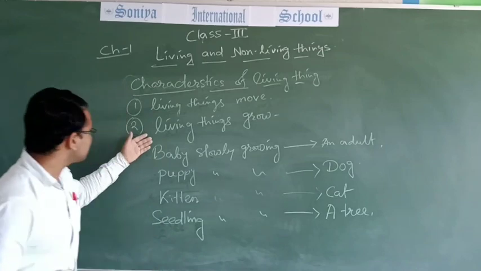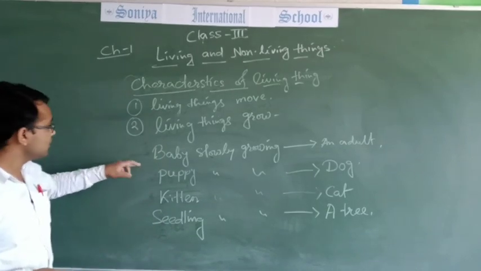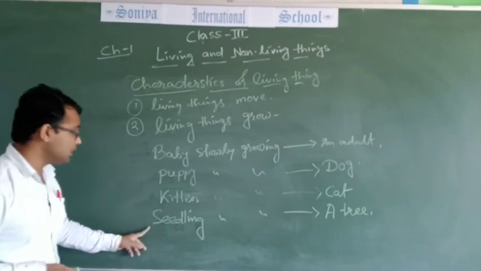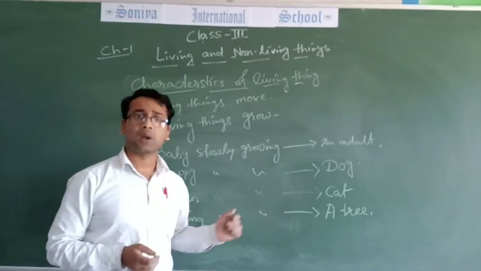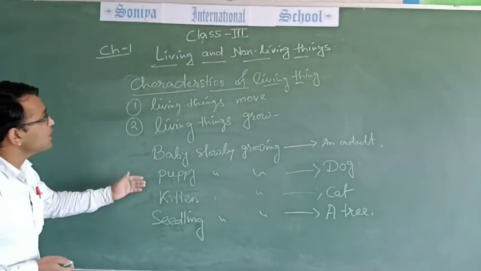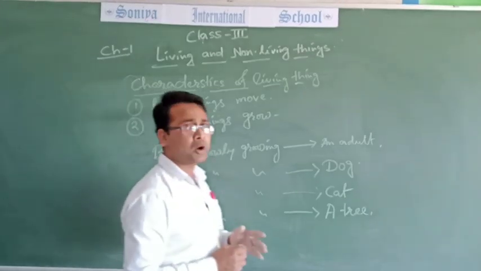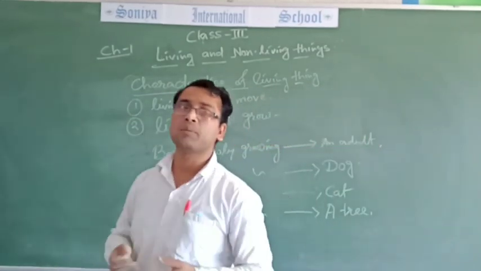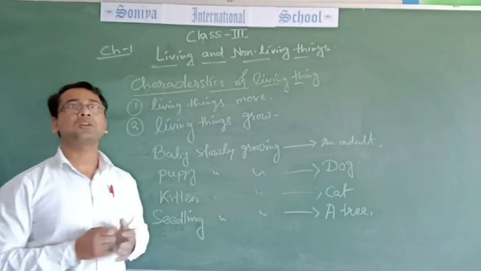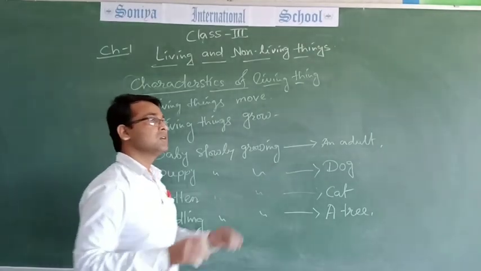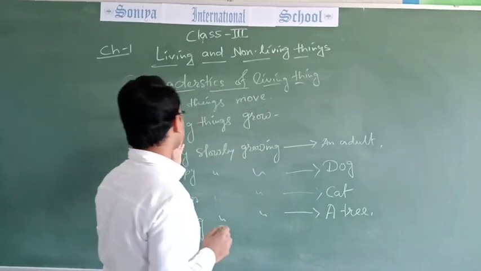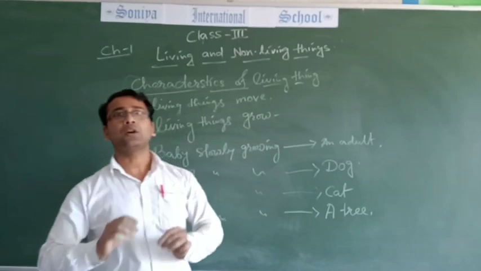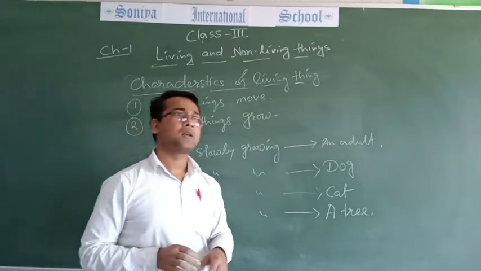Humans, puppies, kittens are animals, and seedlings are plants. So living things grow, but pencil, box, chair, table cannot grow. So living things grow, but non-living things cannot grow.